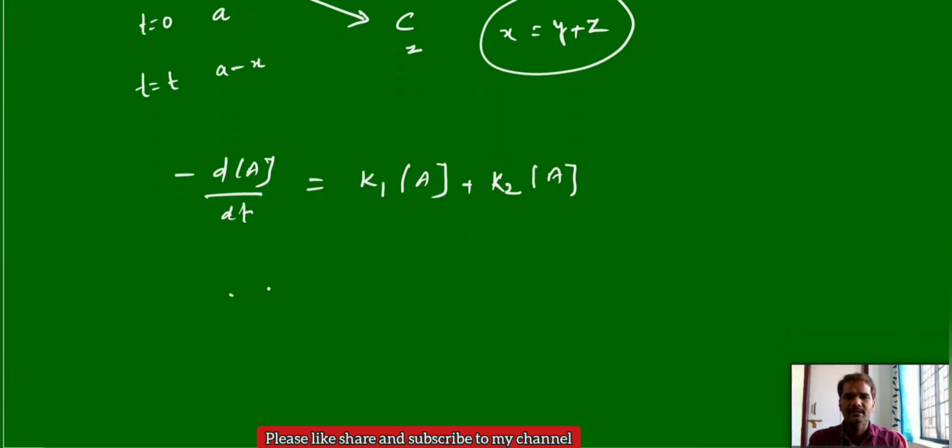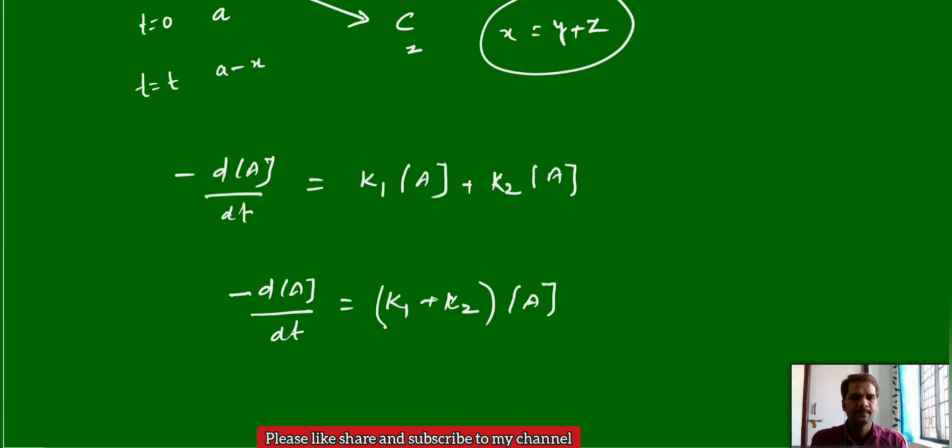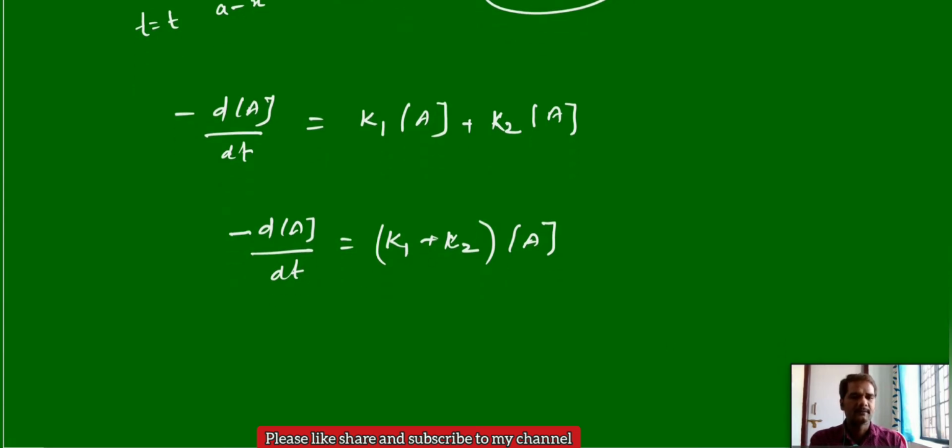Overall rate of reaction, minus dA by dt, is equal to K1 plus K2 into concentration of A, taking concentration of A as common. Where K1 plus K2 we can take as a resultant constant, that is the effective rate constant.